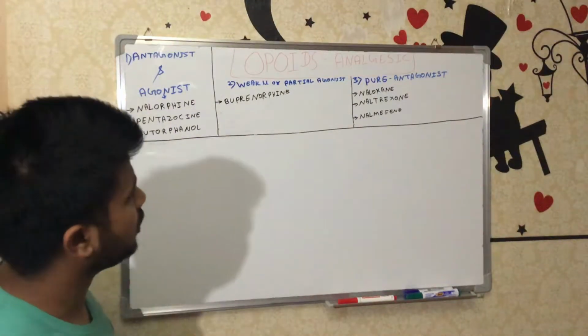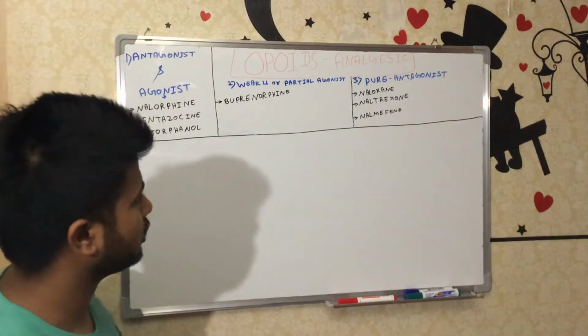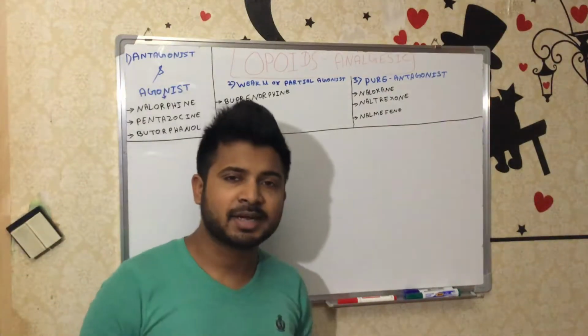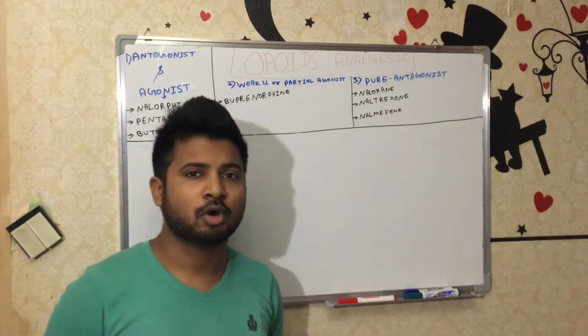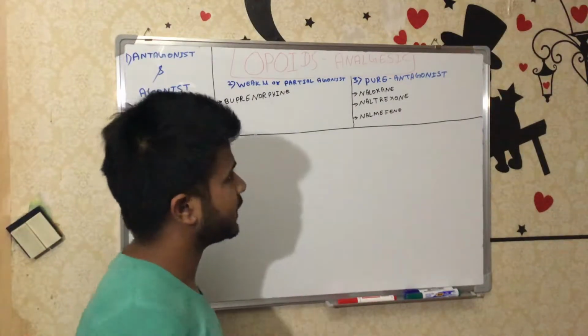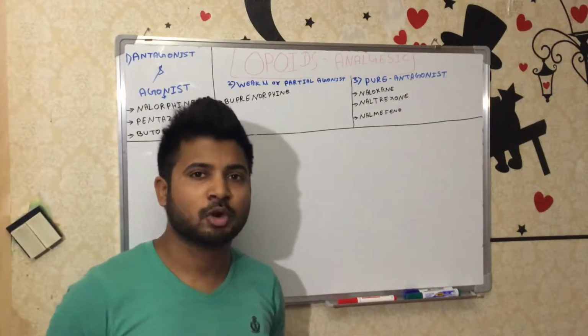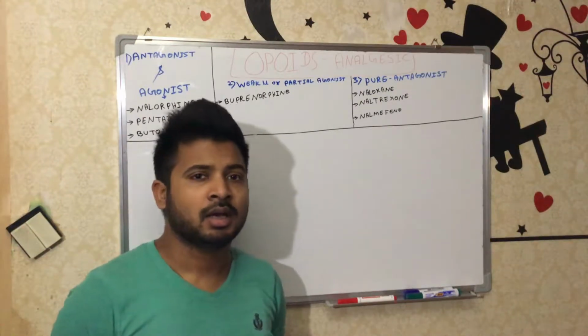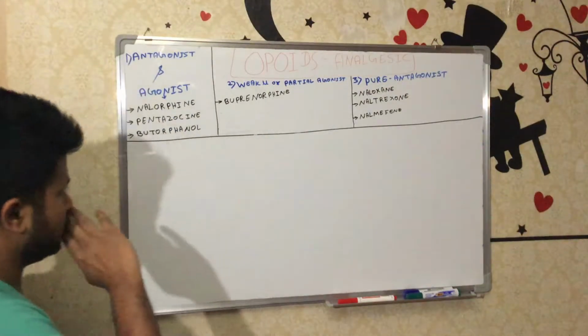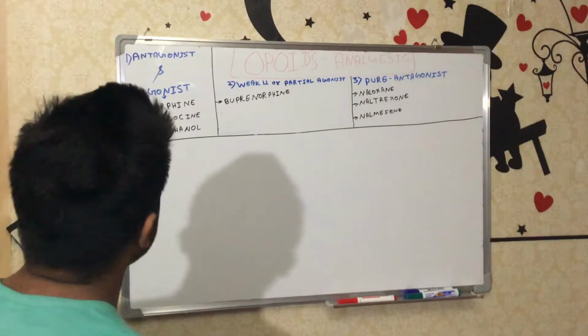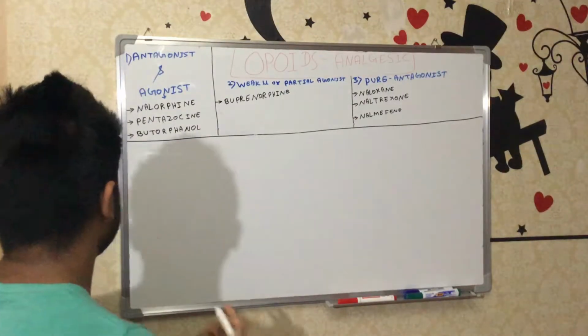And the last one is the pure antagonist: naloxone and naltrexone. These completely block the opioid receptors and are used for acute opioid poisoning and some other poisoning also. So let's discuss first the agonist-antagonist.